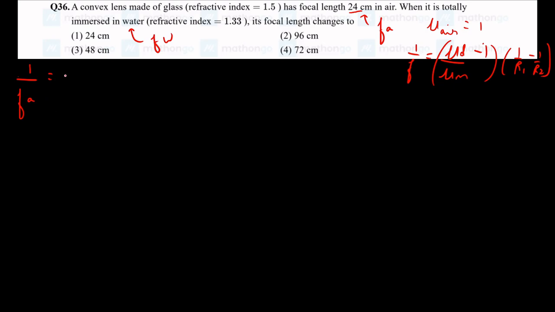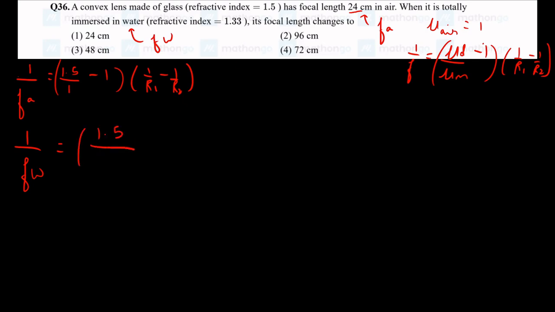So 1 by f_a is given by the refractive index of the material, 1.5, divided by 1, which is the refractive index of the air, minus 1, times (1 by R1 minus 1 by R2). And what is it in the water? So 1 by focal length in water is given by the refractive index of the material by the refractive index of water. This is where the change will be, minus 1, times (1 by R1 minus 1 by R2).